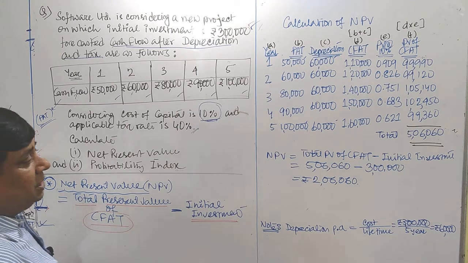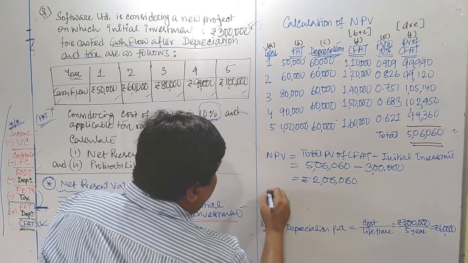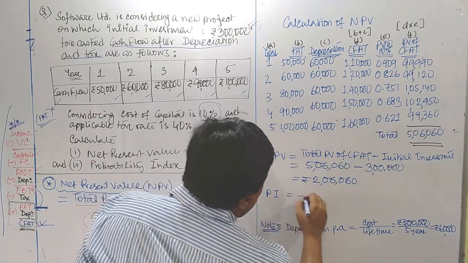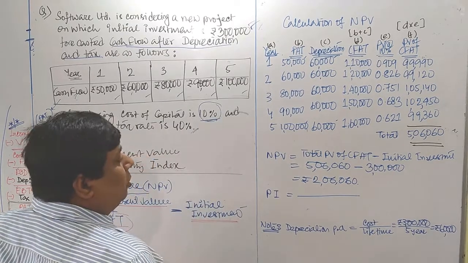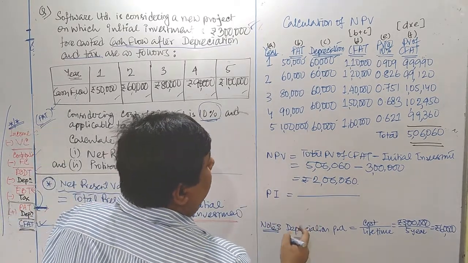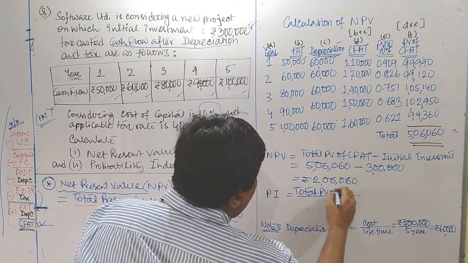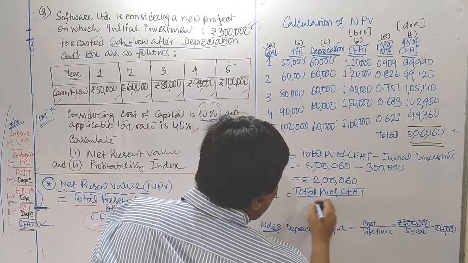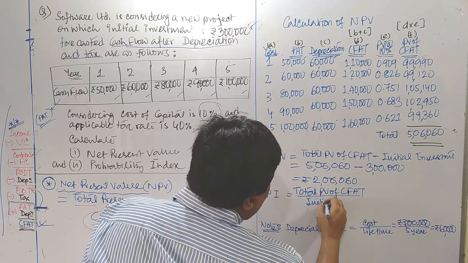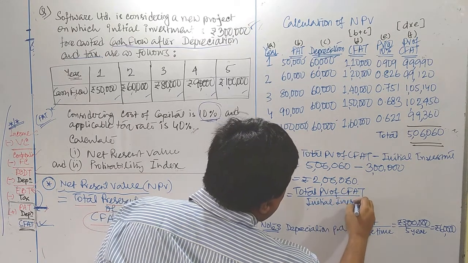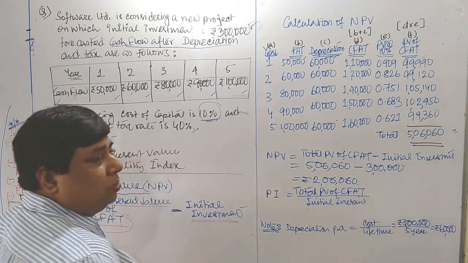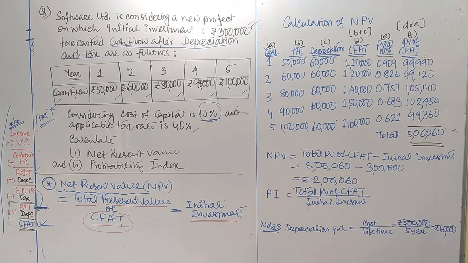Profitability index. It is very simple to calculate. That is why I won't discuss PI separately. It remains almost the same calculations. The formula of PI is total PV of CFAT by initial investment.